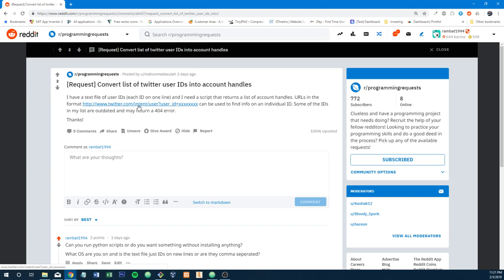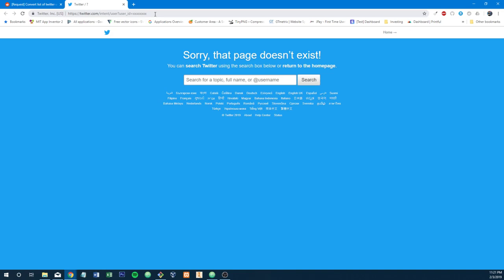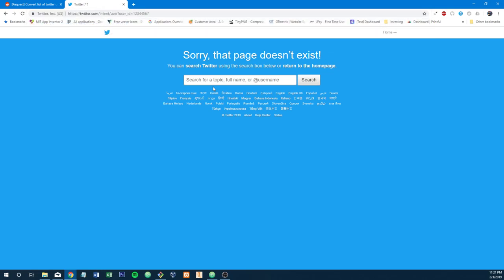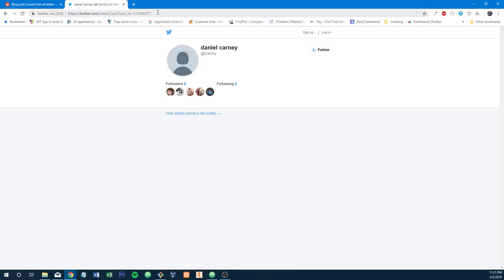It looks like it's just a twitter.com endpoint where you can query a user ID, and it looks like it's 8 digits. Let's just hit one up. XXX is not going to be found, so this is a 404 page for Twitter. But let's try 1, 2, 3, 4, 5, 6, 7. Okay, that's 8 digits. Who is this user? That's not a user. Let's try another. There we go. This is just a random 8 digits. I have no idea who this is. Looks like it's Daniel Carney.